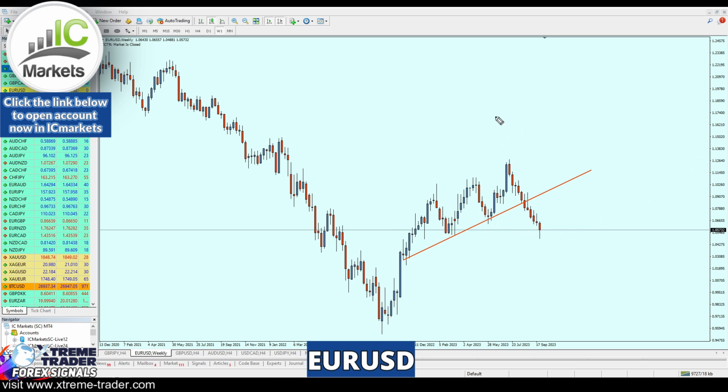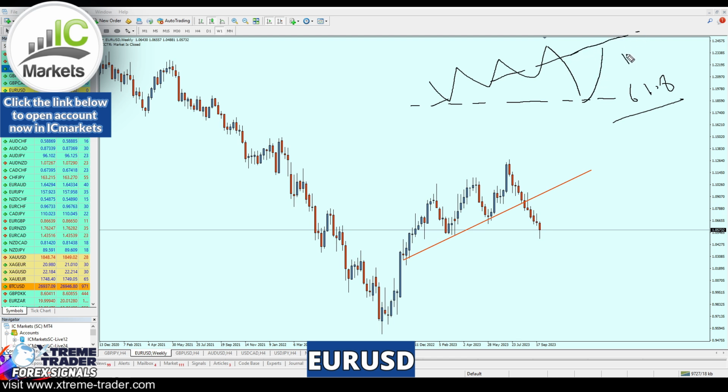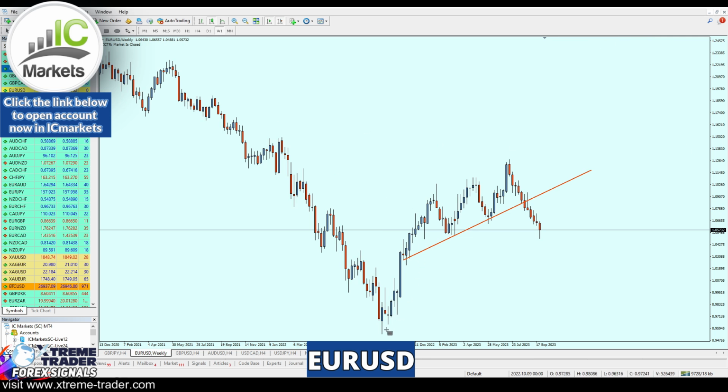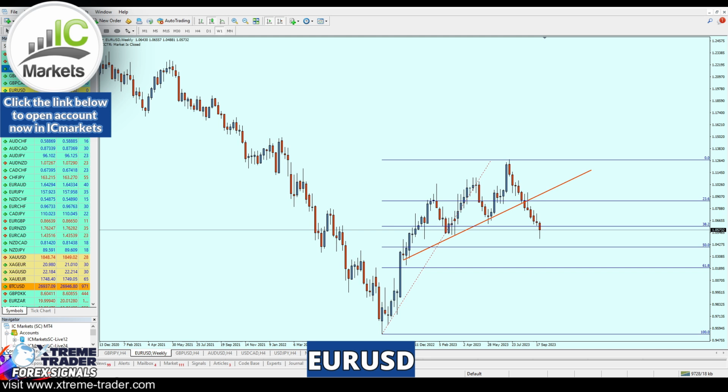Usually, guys, the next behavior for the market, when it breaks out from any support trend line, is that the market is going to continue the fall till it reaches the support right here at the 61.8 Fibonacci retracement, and then it's going to make a pullback to retest the broken level of the support trend line to create a new resistance trend line.